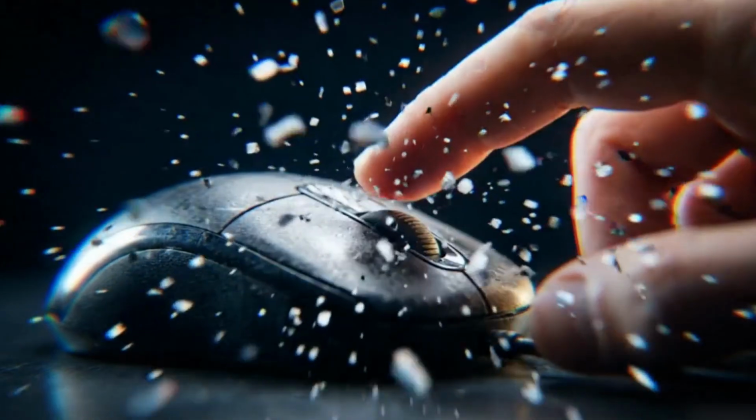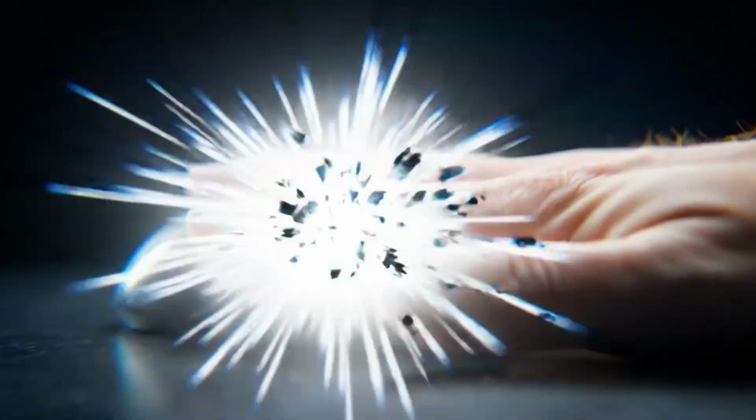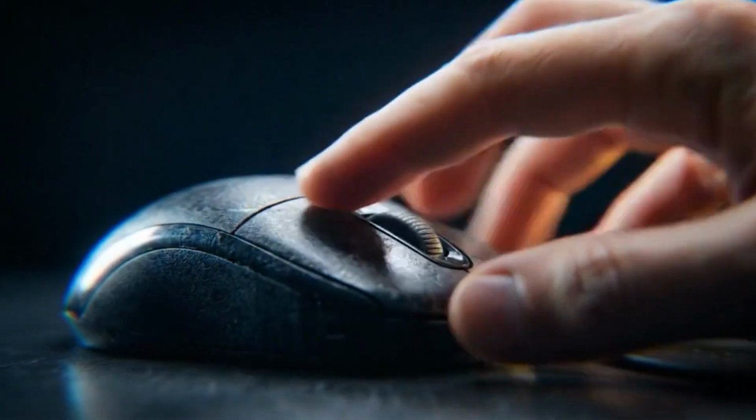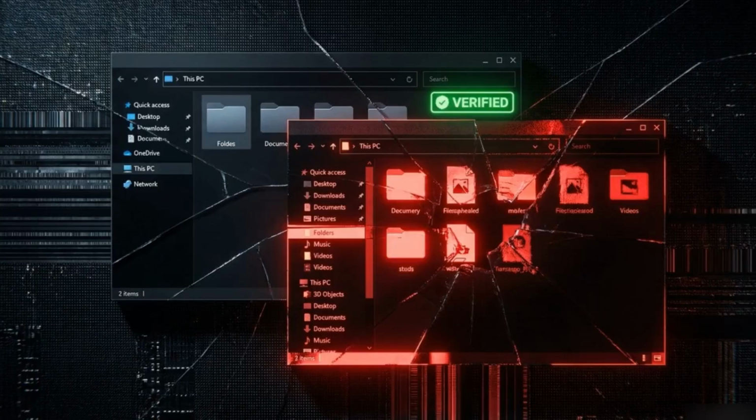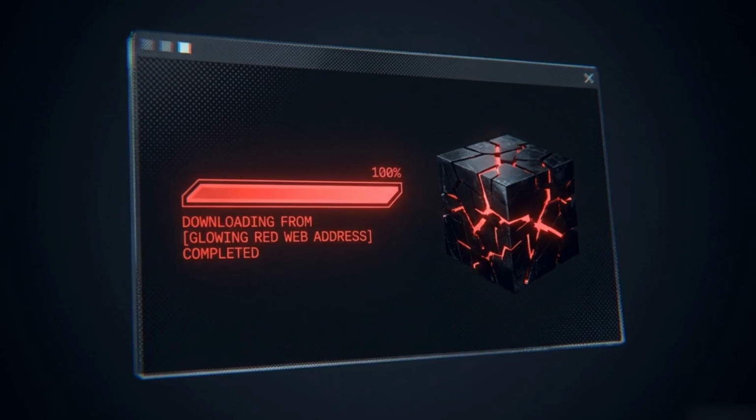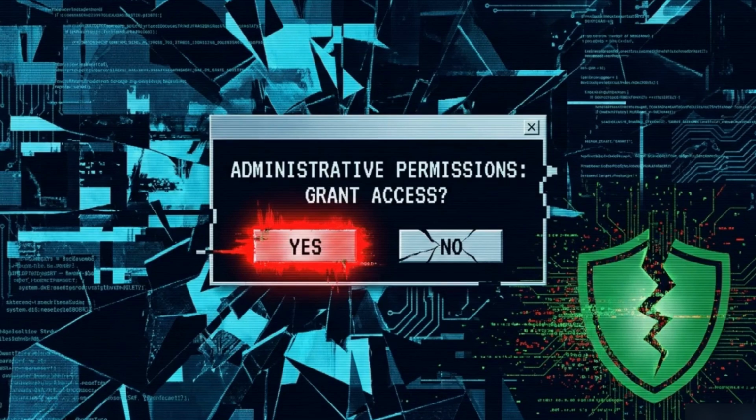A developer wants to try the new trending software, asks their AI assistant to install it, and hits enter. Confidently bypassing the authentic software, the AI hallucinates the expected fake path. It navigates directly to the attacker's squatted repository and downloads the decoy package. Because coding assistants operate with high-level command line access to streamline the developer's work, the AI automatically executes the malicious script on the host machine. The AI assistant uses its administrative permissions to install the malicious script directly, bypassing external security protocols entirely.